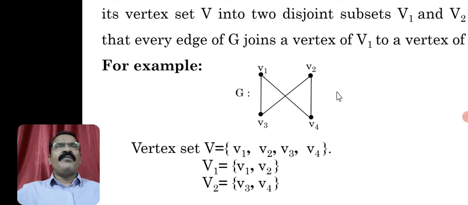Therefore, we have defined the bipartite graph. Already we know the concept of bipartite graph in detail. We studied it in the previous semester. We have just recapitulated because we are going to characterize the bipartite graphs in terms of the chromatic number. For that reason, it is very much essential to recall what a bipartite graph is.